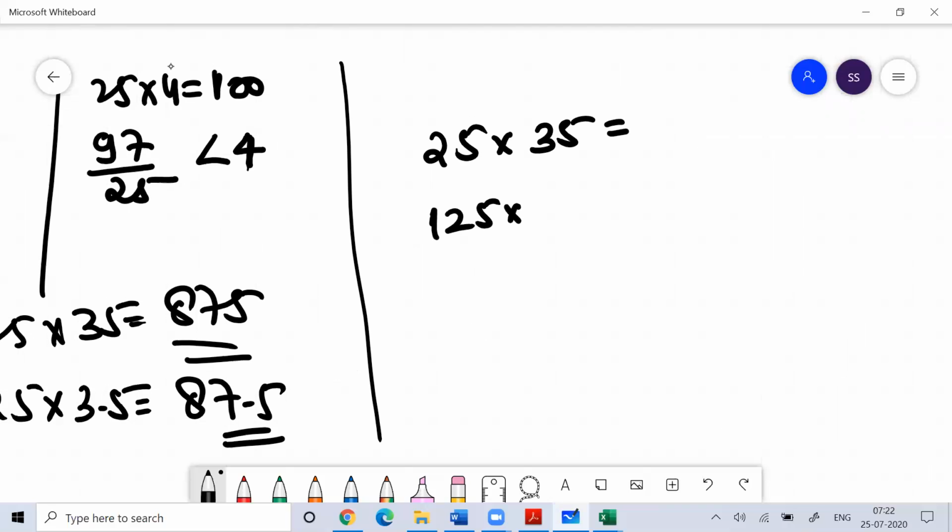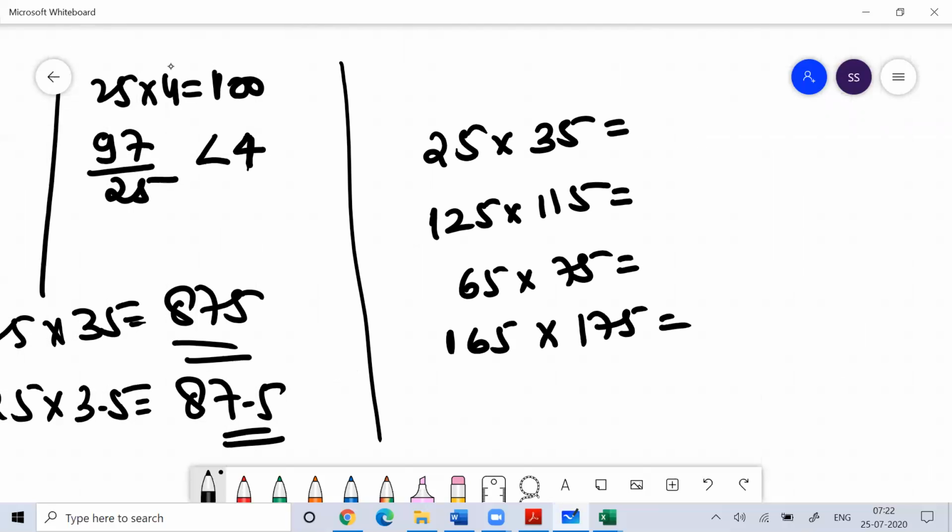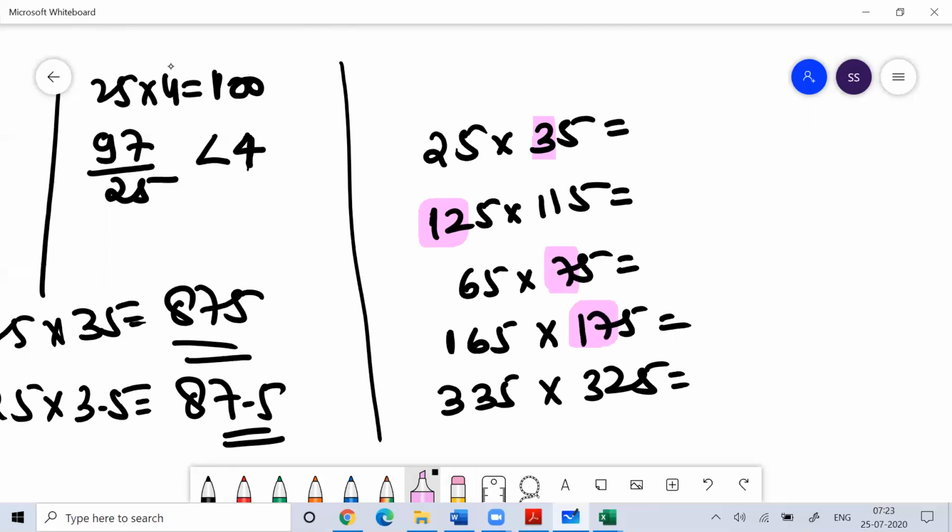Whenever you multiply two numbers, both ending with 5 and the difference between the two numbers is 10, it's very easy. The result will always end with 75.